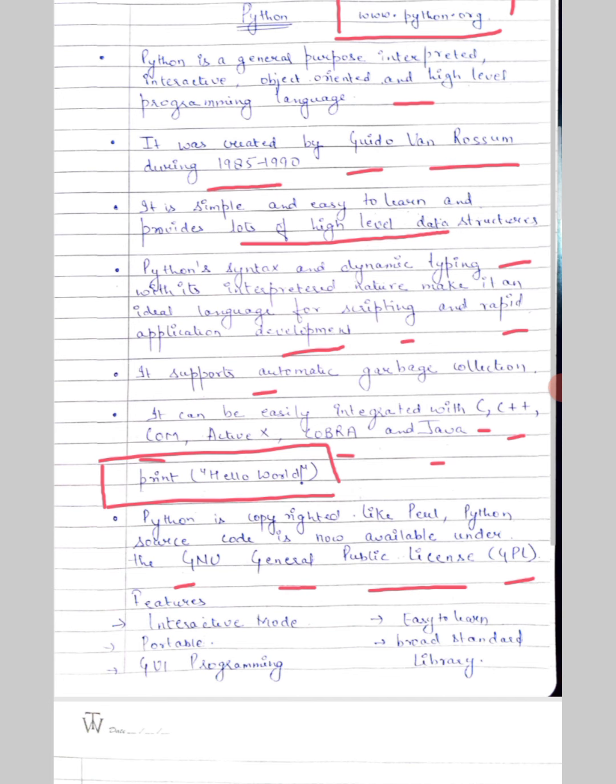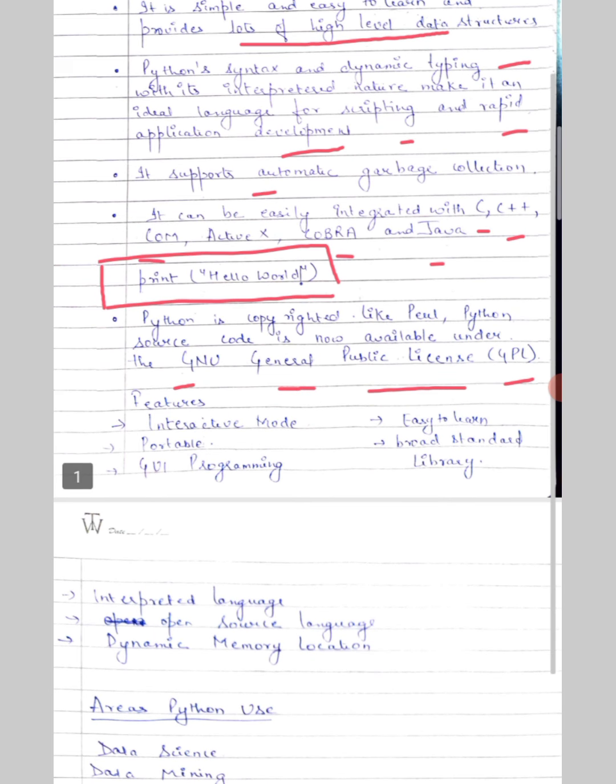Now we will discuss some features of Python. It is an interactive mode. It is portable. It can be used on any hardware. It supports GUI programming, graphical user interface. It is easy to learn because of its simple syntax. It supports standard libraries, which are used in various fields. It's an interpreted language, as we have already discussed, an open source language available on the website www.python.org, and it also supports dynamic memory allocation.